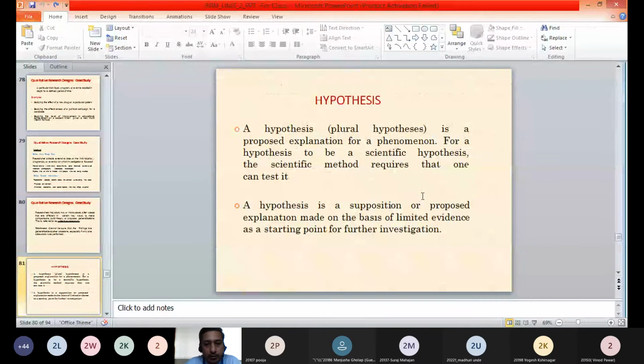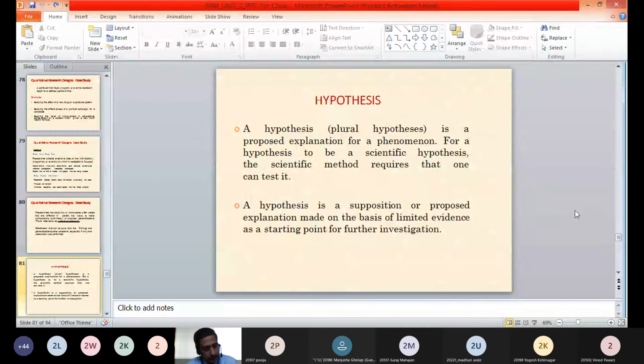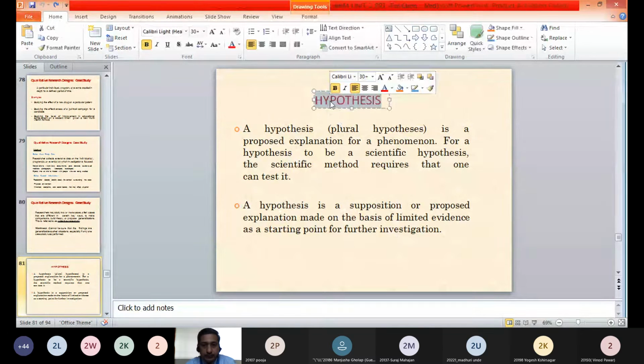If there are no queries, we'll go ahead to understand hypothesis. We had a brief background of hypothesis in earlier discussions also. What is a hypothesis, that we'll first understand.